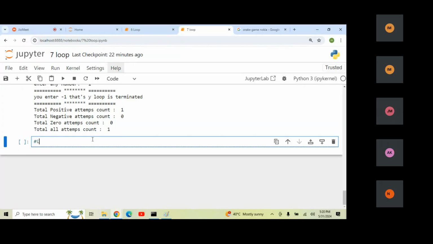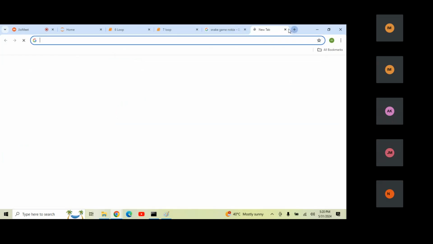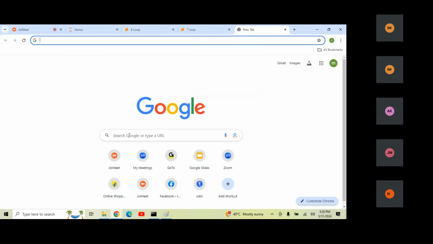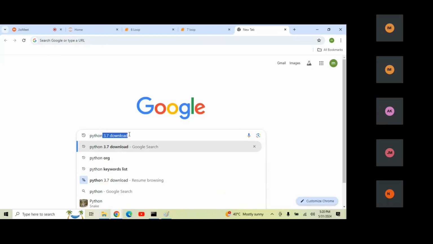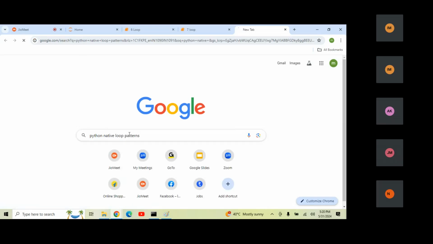Now let's discuss loop patterns. Whenever you want to create a pattern, there are different types of patterns. If you want to practice patterns, there is a famous website, pythonnative.com, for loop patterns.